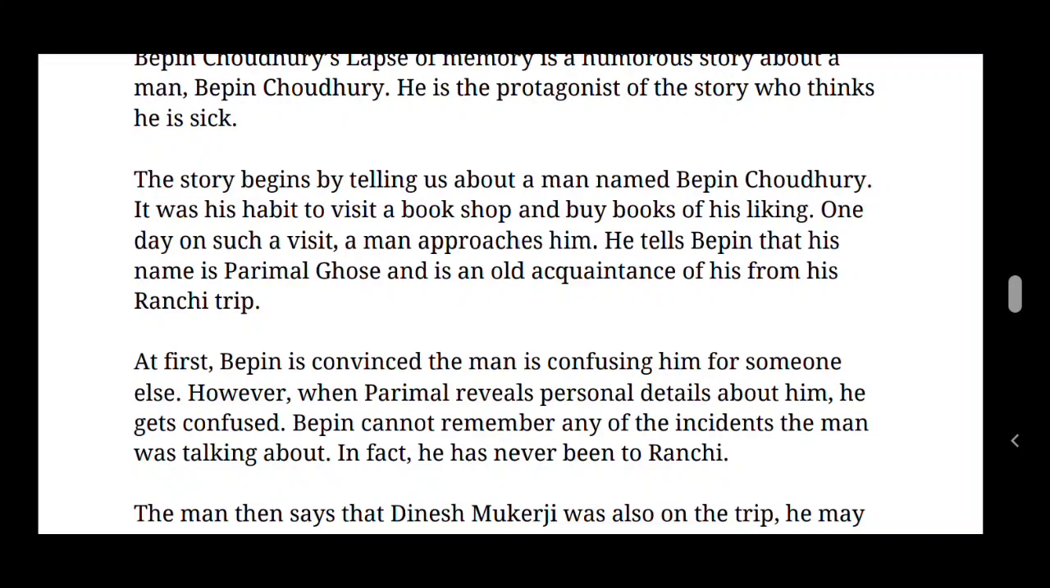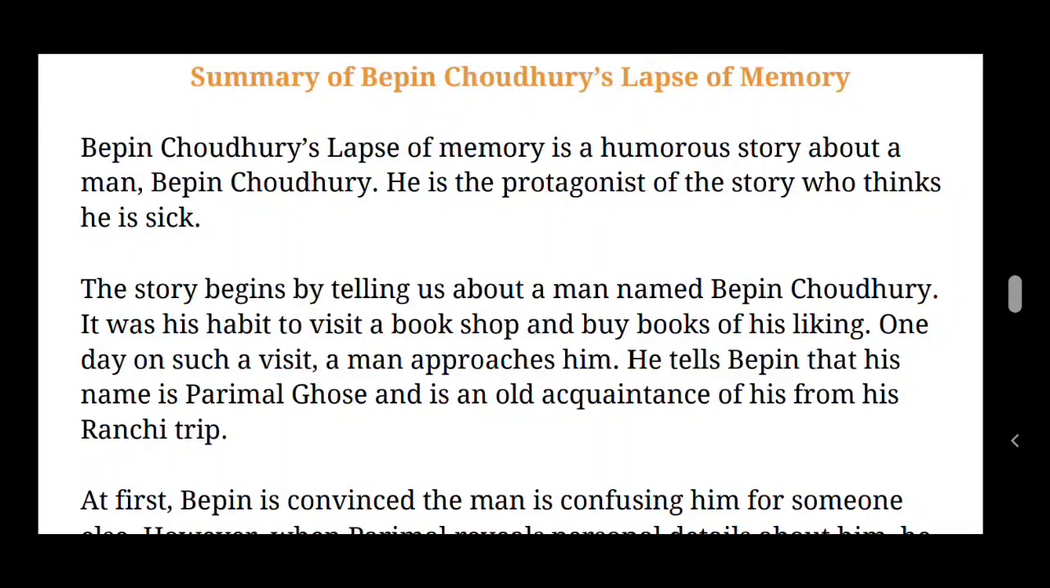One day, on such a visit, a man approaches him. He tells Bipin that his name is Parimal Ghosh and is an old acquaintance of his from his Ranchi trip. So, acquaintance means a person who knows slightly but not a close friend. That is known as acquaintance, children.